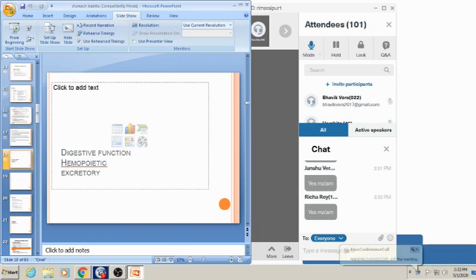Digestive function, I will tell about while I tell about the function of gastric juice. And hemopoietic function: as all of you know, parietal cells secrete the intrinsic factor, and vitamin B12 is bound with the protein.